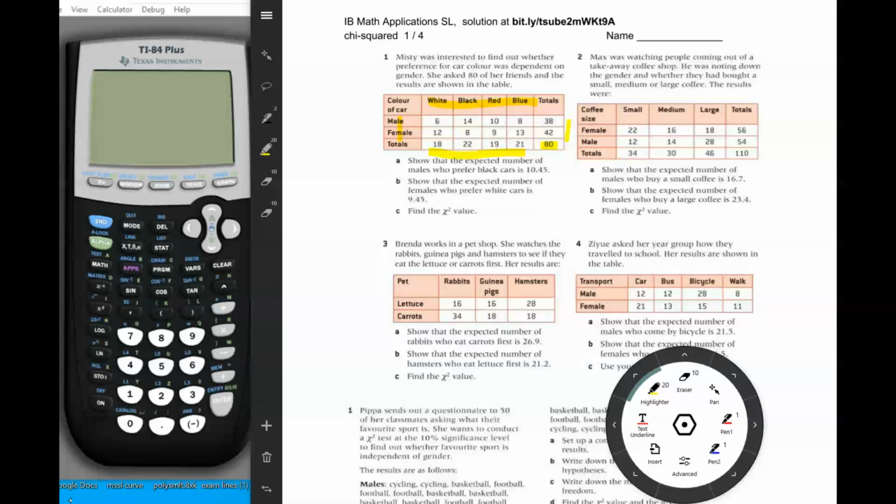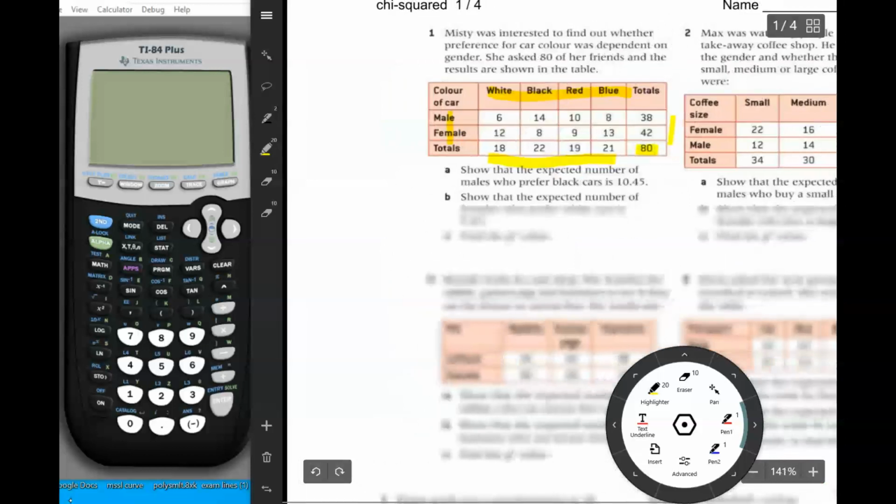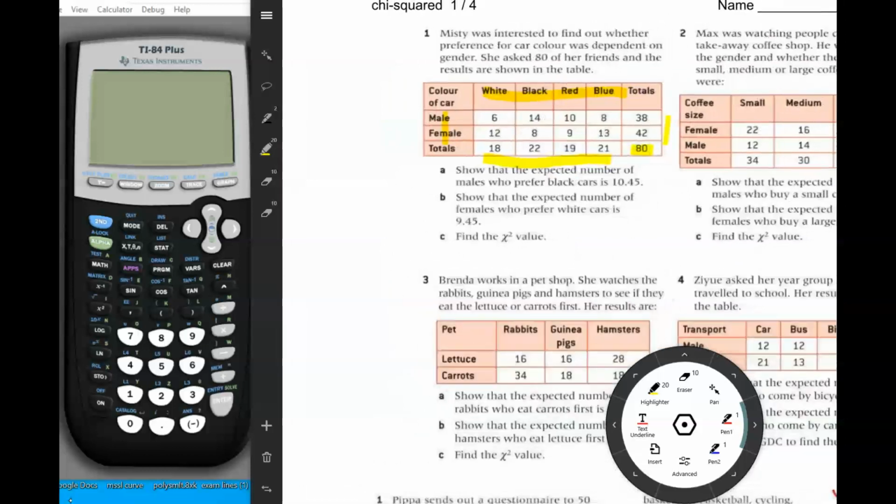Now, if they just ask us to calculate the expected frequencies for the categories, we could do that with the calculator, but they're asking us to show that the expected number is a certain number. So that means we need to actually do the calculation ourselves. So the calculation to find out the expected frequency of any category is you multiply two fractions together and you multiply that fraction that you get by the total number of people, 80.